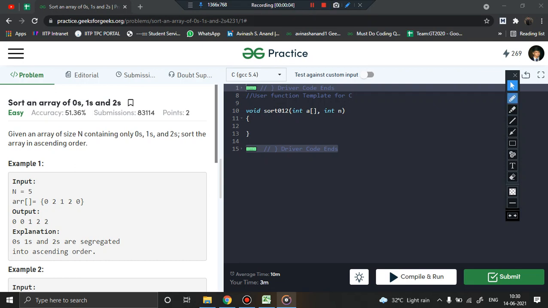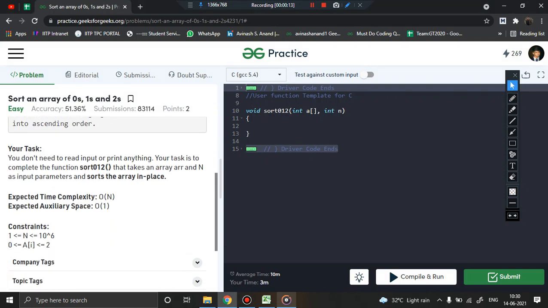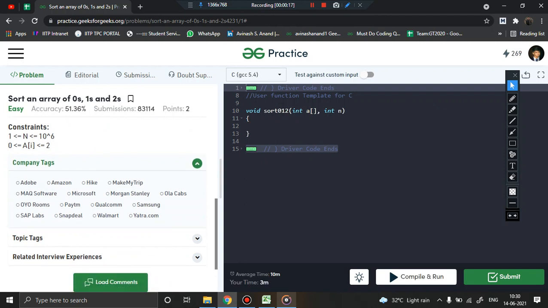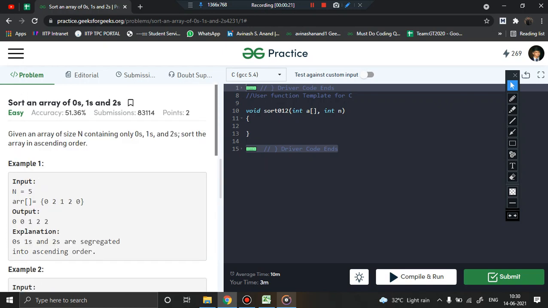In this particular video, we'll be discussing a problem from arrays. The problem seems very basic, and yes, it was asked in very important interviews, like Amazon, Hike, MakeMyTrip, Adobe, Samsung, Paytm. The problem is very simple, but it just requires an intuition to solve it. So we shall discuss this particular problem.